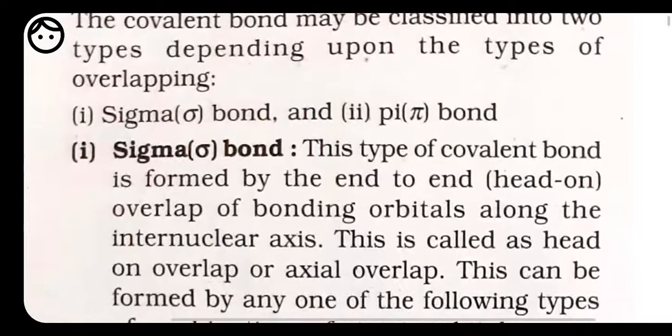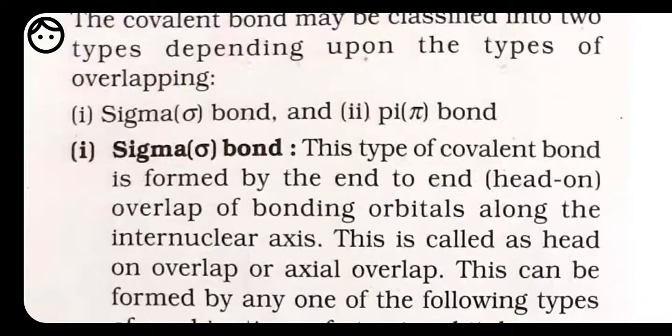What do you mean by sigma bond first? When a bond is formed between two atoms by the overlap of their atomic orbitals along the internuclear axis, that is end to end or head on overlap, the bond formed is called a sigma bond. Whenever we are talking about the sigma bond, the overlapping always has to be head to head. If sidewise overlapping is there, it does not form a sigma bond. So for formation of a sigma bond, the overlapping should be head to head.